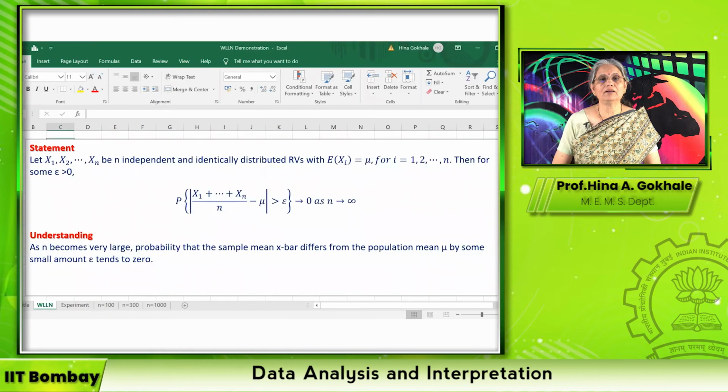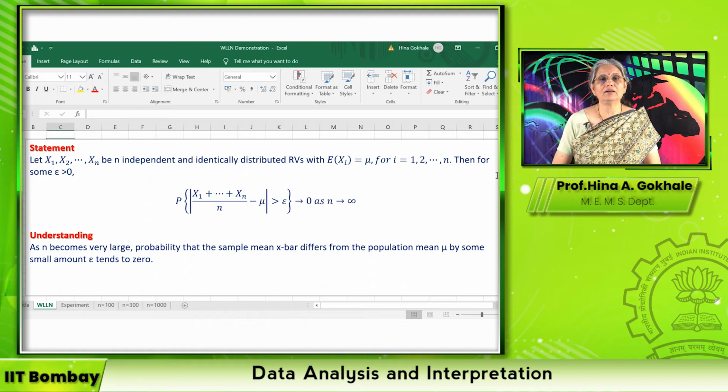In this session, we are going to do an experiment to demonstrate the weak law of large numbers. First, let us see the statement. The statement for the weak law of large numbers says: let x1, x2, x3, etc., xn be n independent and identically distributed random variables with a common mean mu.